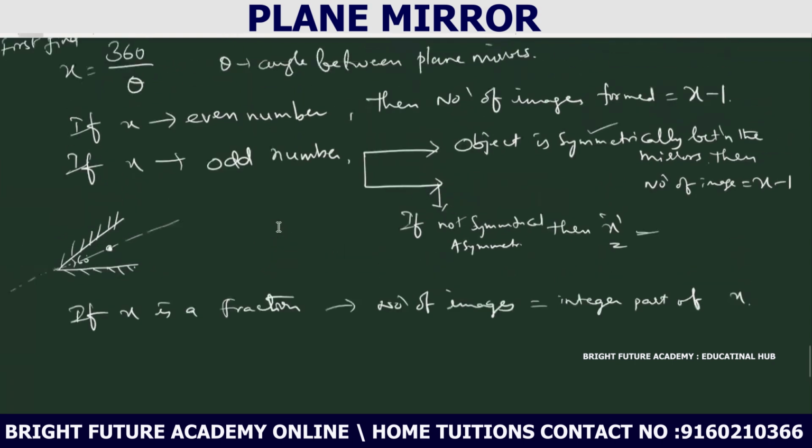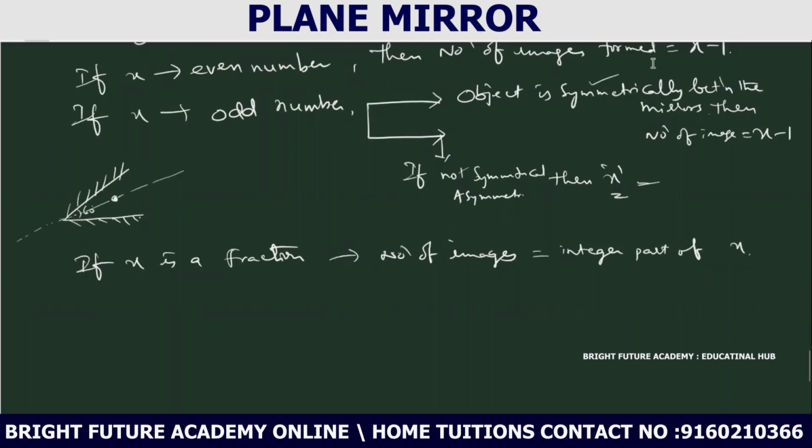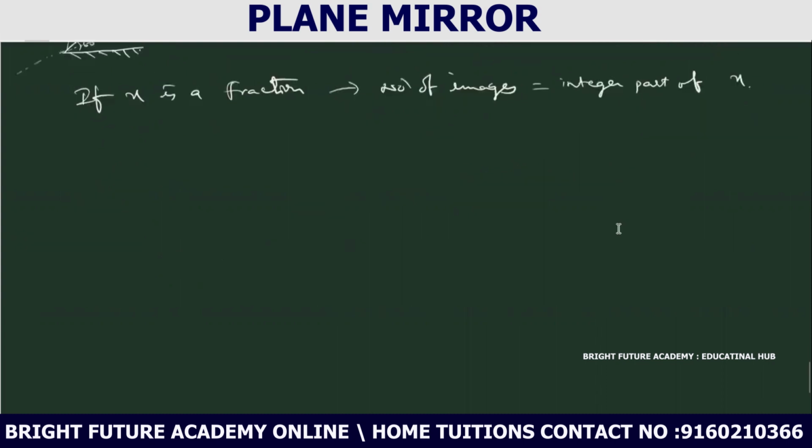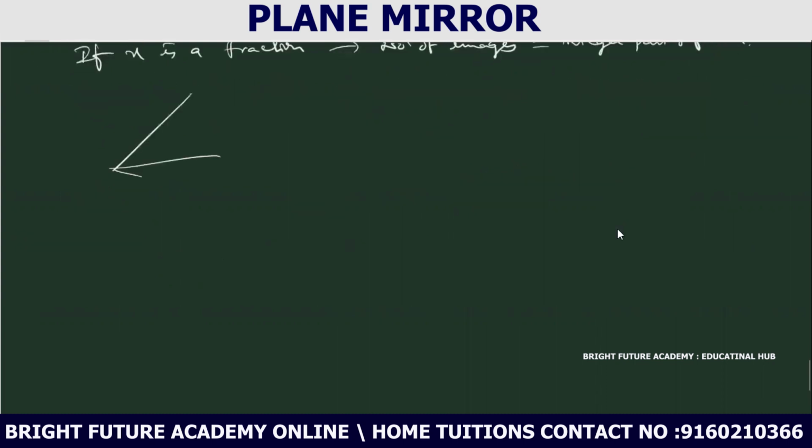I will give examples for all of these. So the number of images formed is equal to the integral part of x, I said, right? For example, take two mirrors like this, and the angle value is given: theta is equal to 60 degrees. Then how many images are formed? Tell me. To find this, first you have to find 360 by theta.